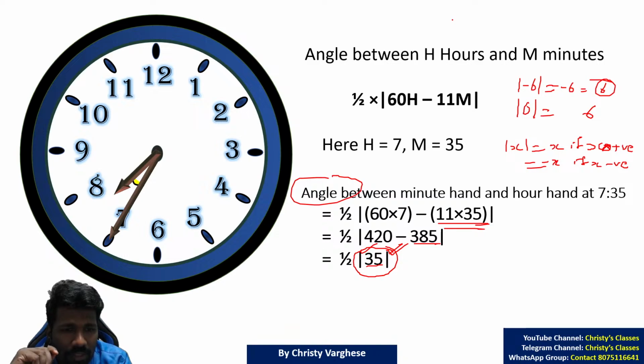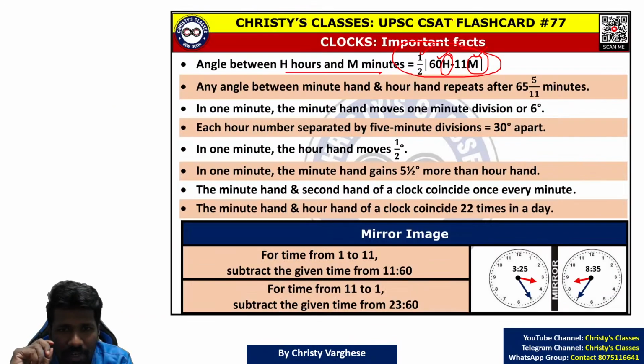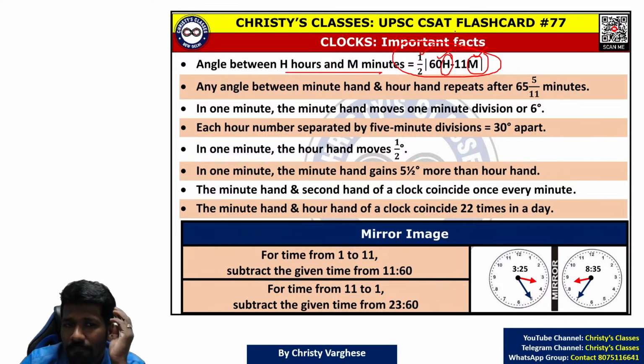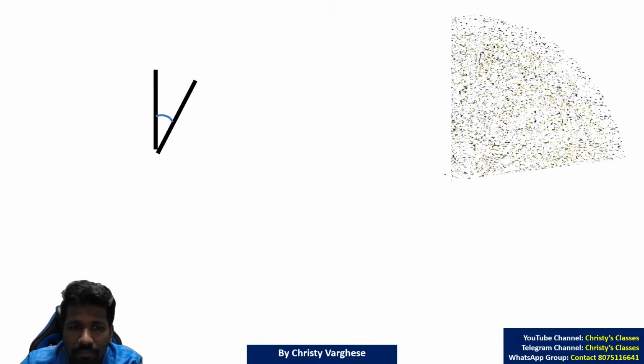Okay, all of you understood this much? Please respond. Now I will teach you a few more theories regarding this chapter. So this formula is completely clear. Now I'll come back to this. In 1 minute, how many degrees will the minute hand move? How much angle will it move? This is an important concept.